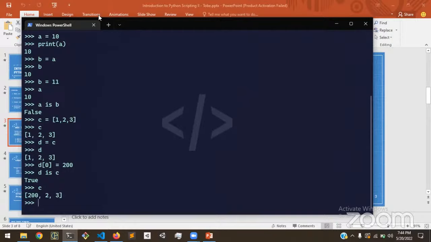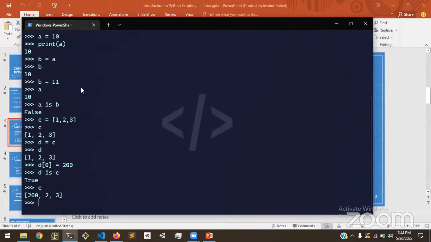Just know that floats, integers, and strings are immutable, while lists and dictionaries are mutable. So we can change mutable objects without changing the memory address or creating a new object. Python is actually doing a lot behind the scenes when we assign variables. It's creating a new object and then assigning a reference to that object to the variable that we named. And Python does not support undefined variables.